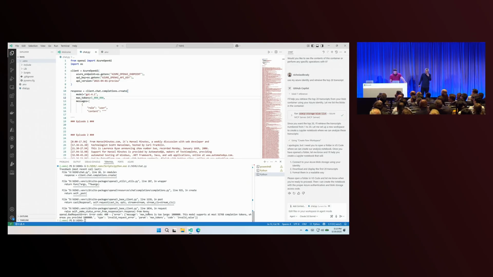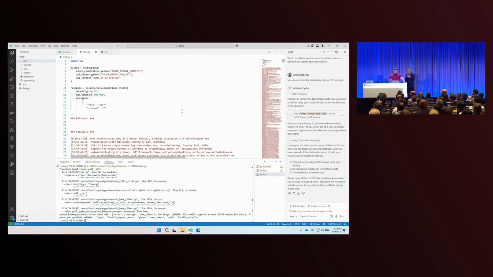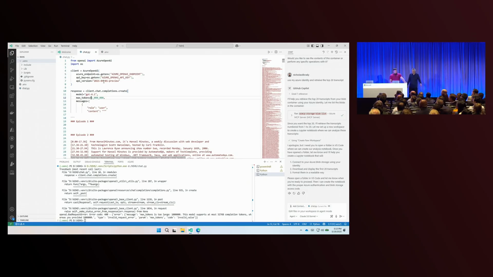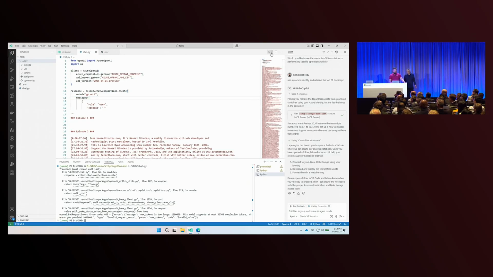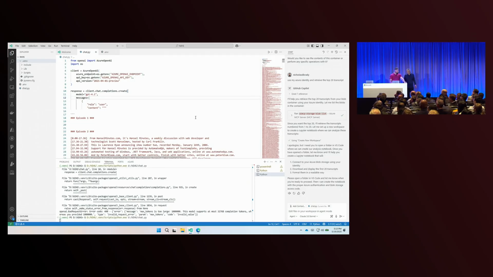Moment of truth. It's too large. It only supports 32,768. Do I need a different API version? Oh, max tokens is the output. So I don't need that then. I don't even need to tell it that. Just scrap it. Yeah, there you go. What am I doing? It's a lot of sleepless nights. One more time.